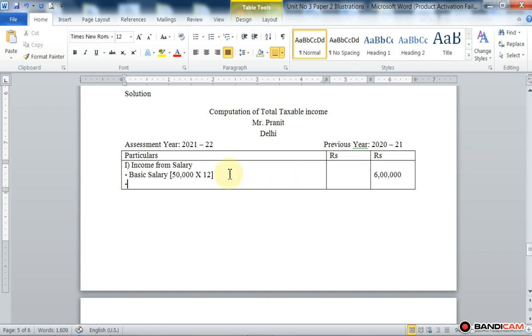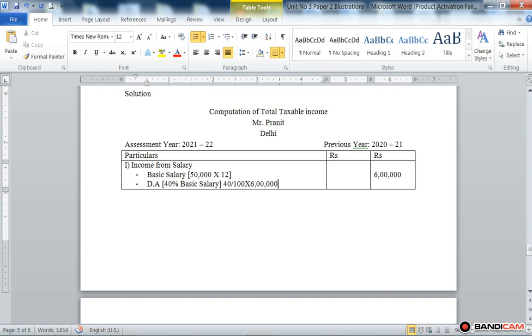Then second, DA at 40% of basic salary. So 40 divided by 100 multiplied by 6 lakh.